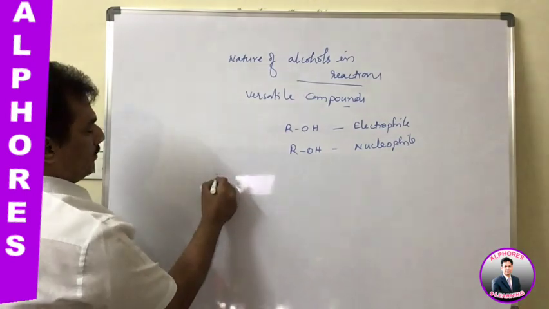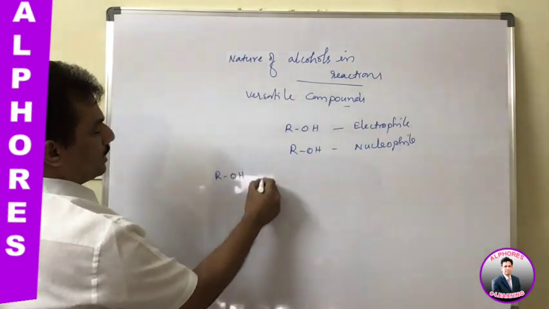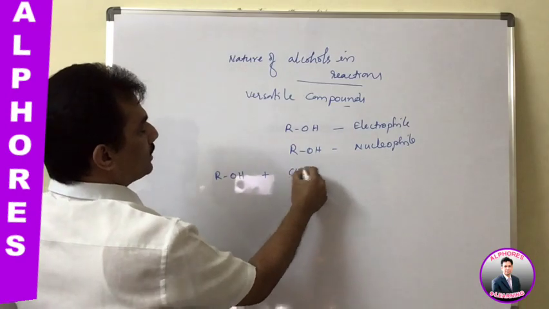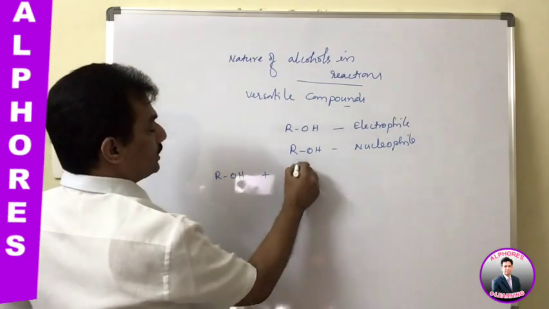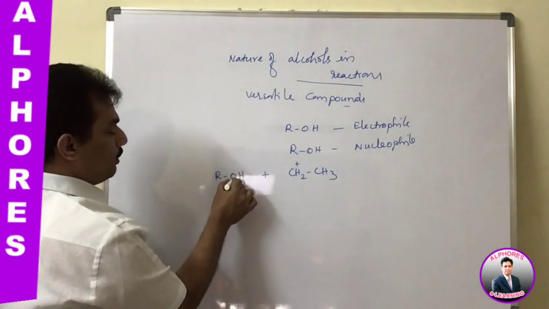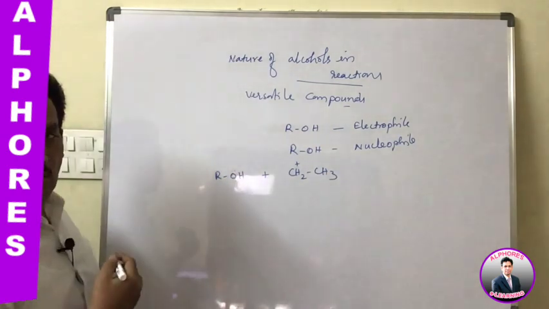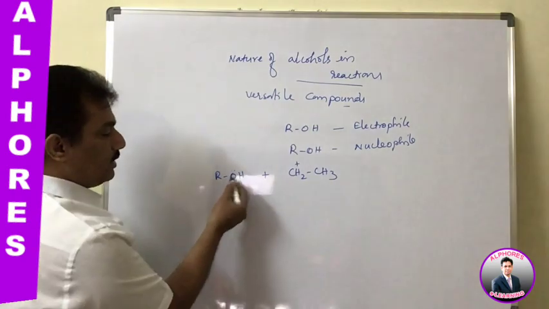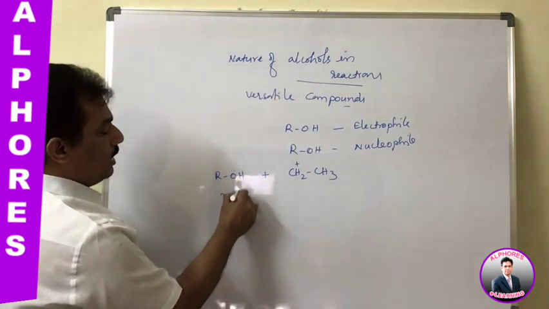It is simple. This is ROH. When it is with any other electrophile, that is with positive charge, then because of having a lone pair of electrons on oxygen, it is nothing but a neutral nucleophile.